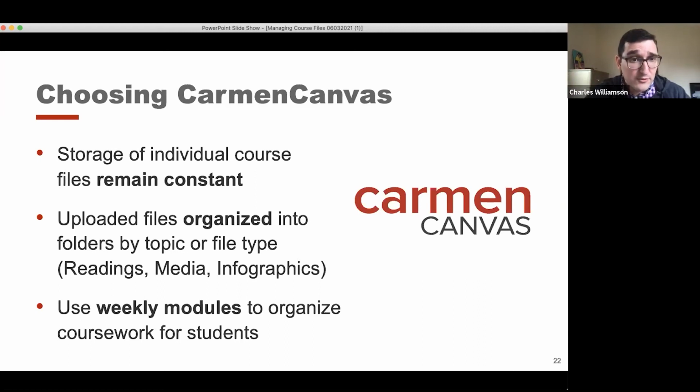The uploaded files are also organized into these prefabricated folders. So uploaded files are organized into folders by topic or file type, including things like readings, media, infographics, and so on. And finally, Carmen Canvas allows you the option of organizing the course within weekly modules that makes coursework for students both legible and easy to navigate, and so forth.